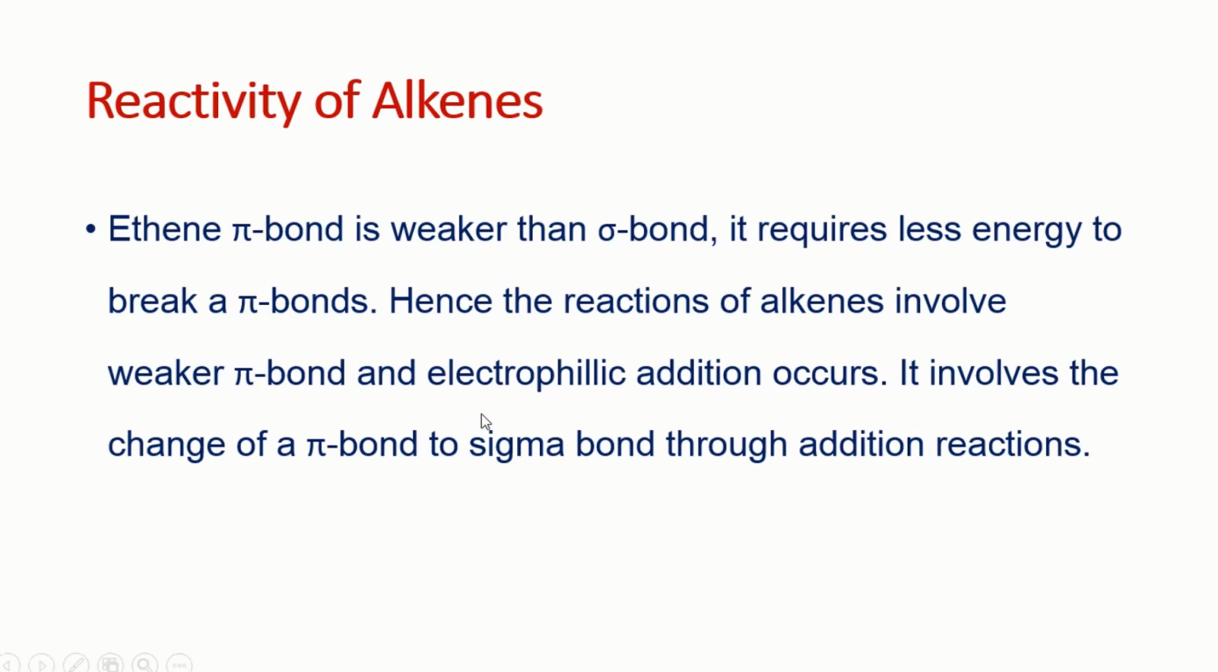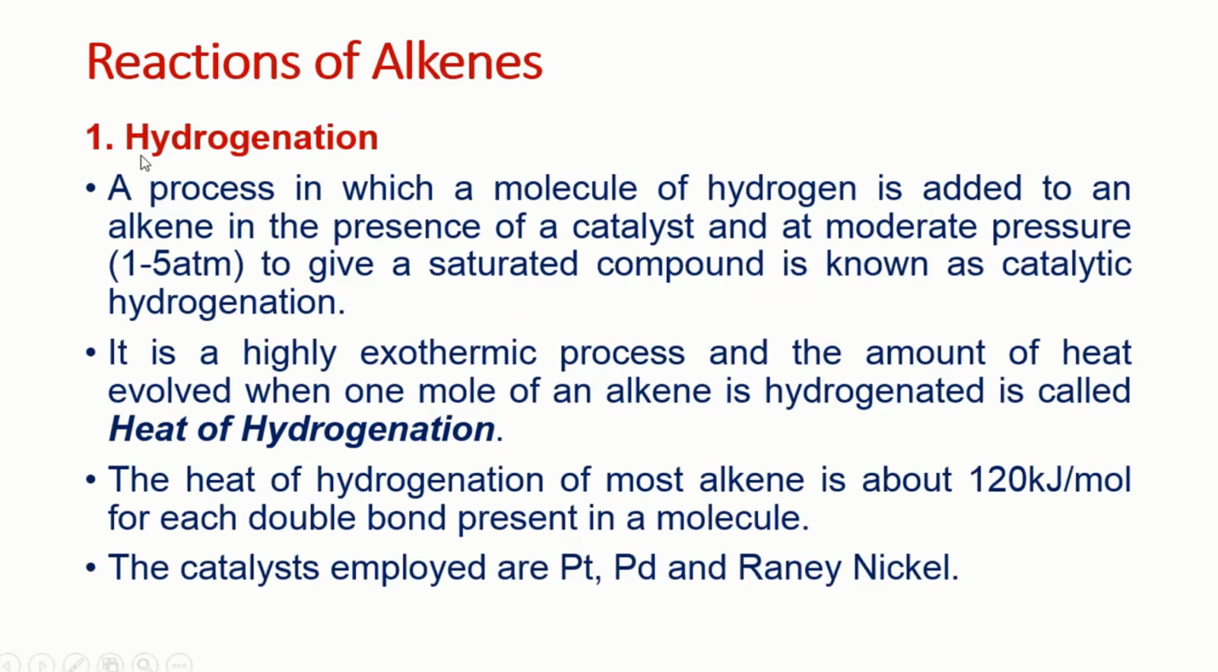So the first reaction of the alkene is hydrogenation. Hydrogenation means addition of hydrogen. A process in which a molecule of hydrogen is added to an alkene in the presence of a catalyst and at a moderate pressure to give a saturated compound is known as catalytic hydrogenation. In other words, hydrogenation means addition of hydrogen. And it is an exothermic process, so a lot of energy is released, and that is called the heat of hydrogenation.